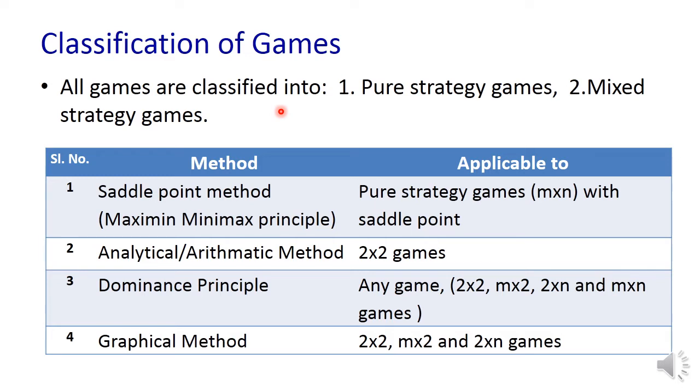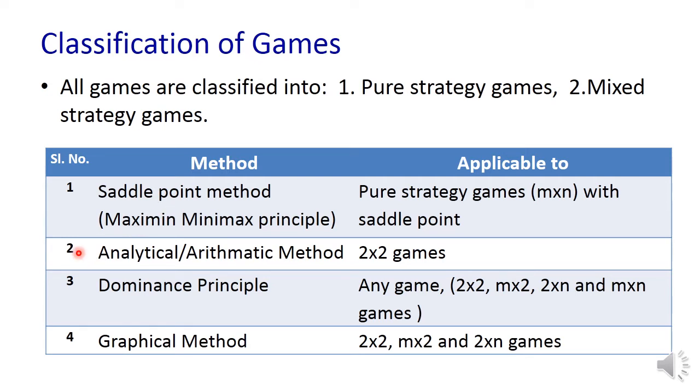Coming to the classification of games, different types of games, we have some methods to solve the game. So the first method is called the saddle point method, which works based upon the minimax and maximin principle. This particular method can be used only if there exists a pure strategy for each player. So for any game, before we start to solve, we check whether there exists a pure strategy by adopting the saddle point method. If there is no pure strategy, then we go for mixed strategy games.